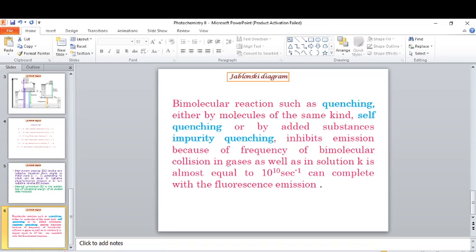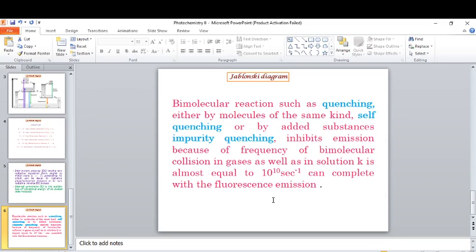Quenching occurs either by molecules of the same kind, then it is called self-quenching, or by a foreign substance, which is known as impurity quenching. This inhibits emission because of the frequency of bimolecular collisions in gases as well as in solutions. The rate constant is almost equal to 10 to the power 10 per second.